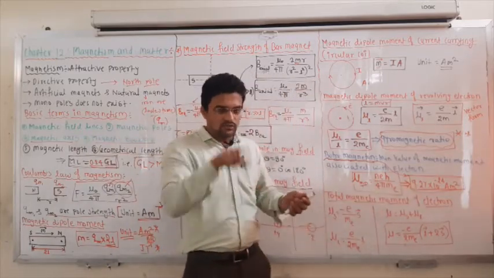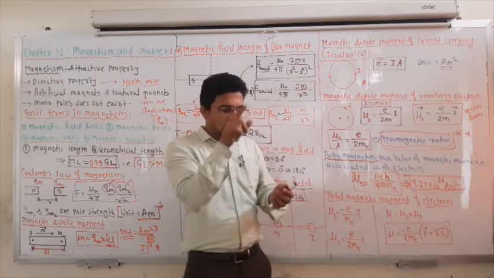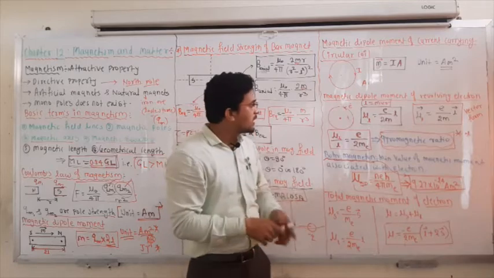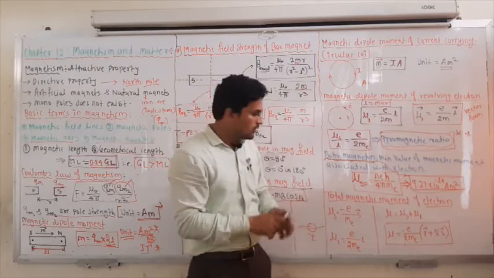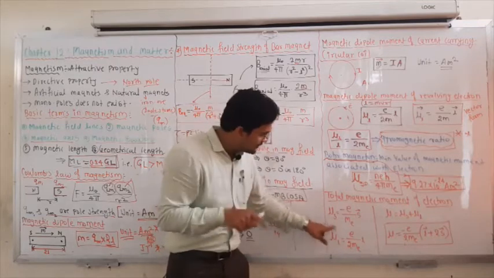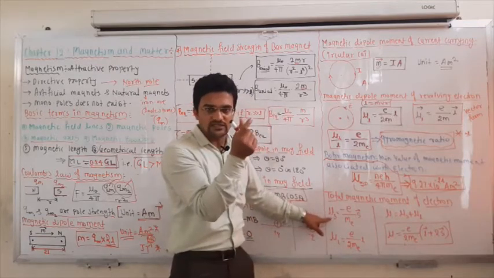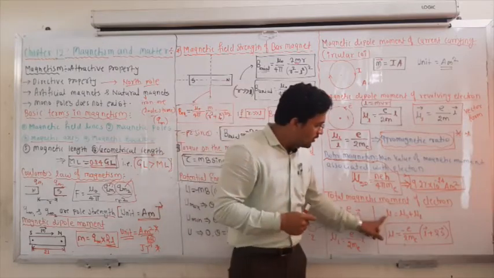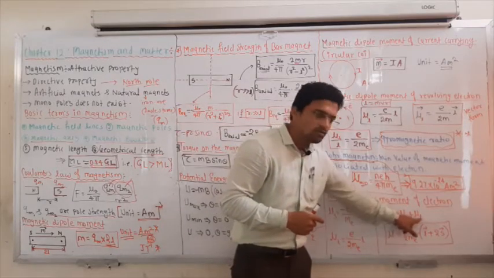Next is the total magnetic moment of the electron. Actually the electron is revolving, but along with revolution it is spinning also. Due to the revolution there is a magnetic moment, and due to the spinning there is also a magnetic moment. So what is the total magnetic moment of the electron? It is nothing but the vector sum of these two magnetic moments.